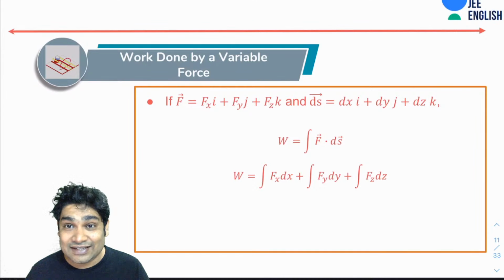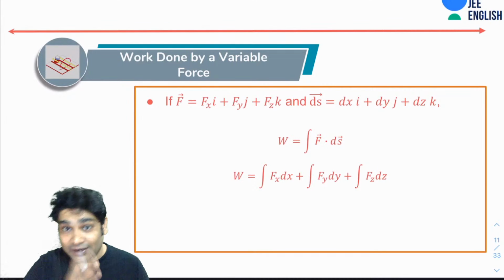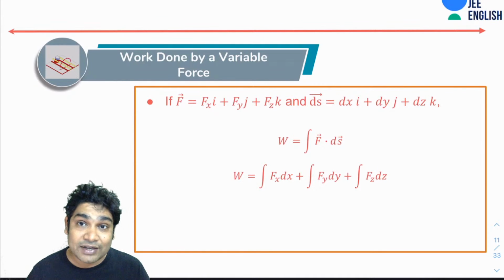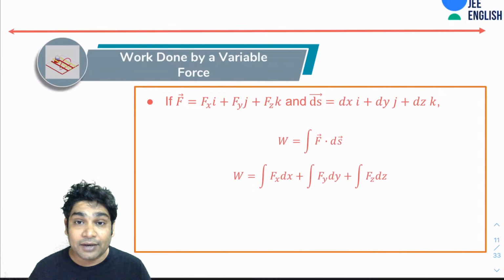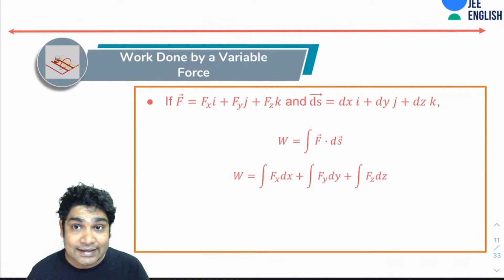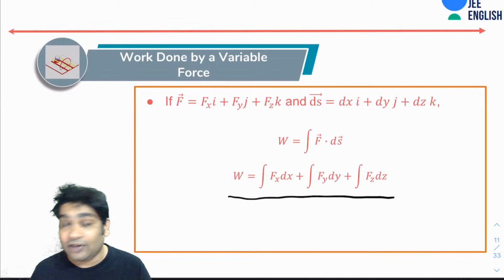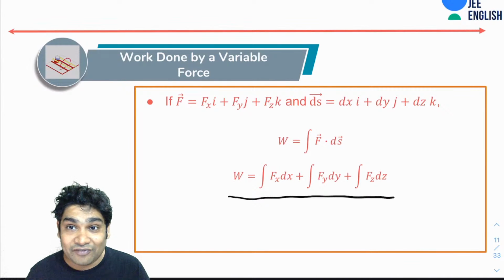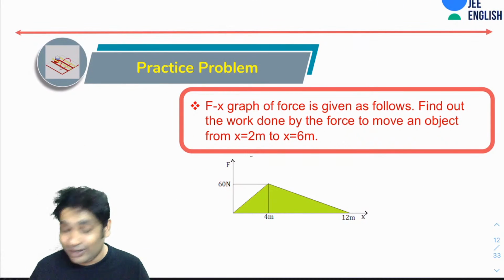So we also discussed that another way of calculating the work via a variable force would be if you write it in your component form. If you have a 3D kind of force, then you can also break your displacement into 3 components of dx, dy, and dz, and then you can find the dot product, and your work would become the integral of fx dx plus integral of fy dy plus integral of fz dz. All right, so this was just a quick recap of what we covered in the last class.